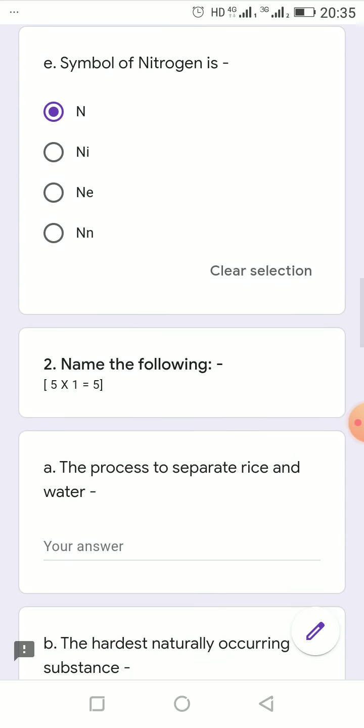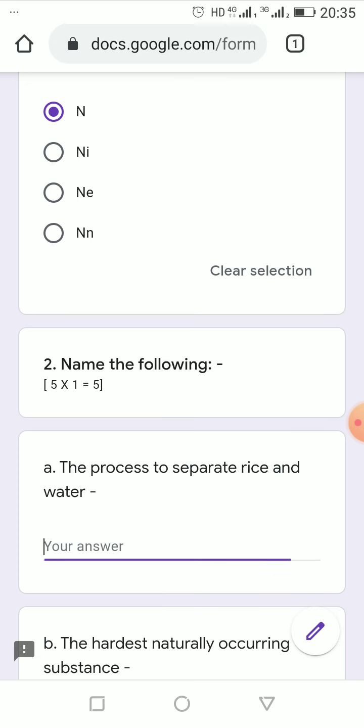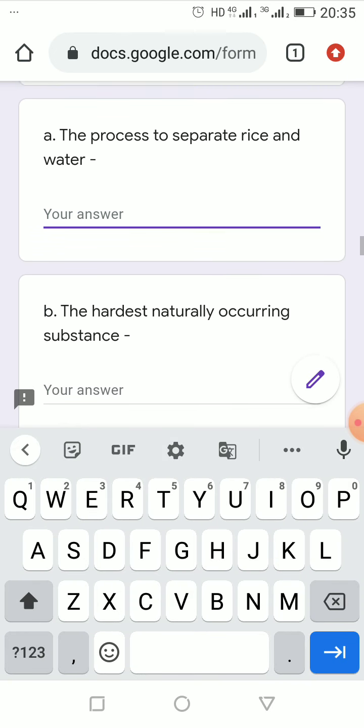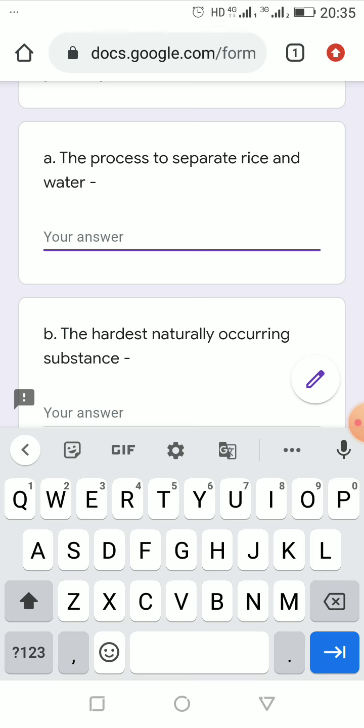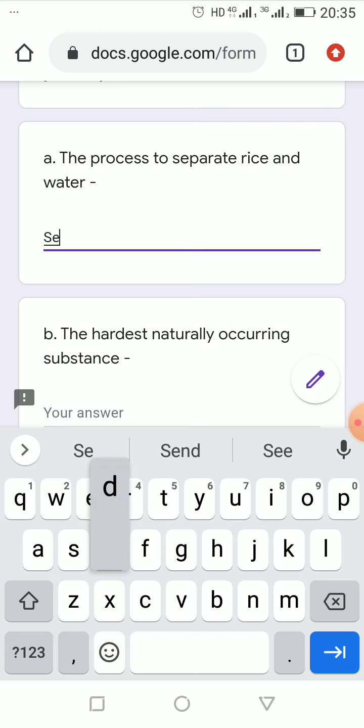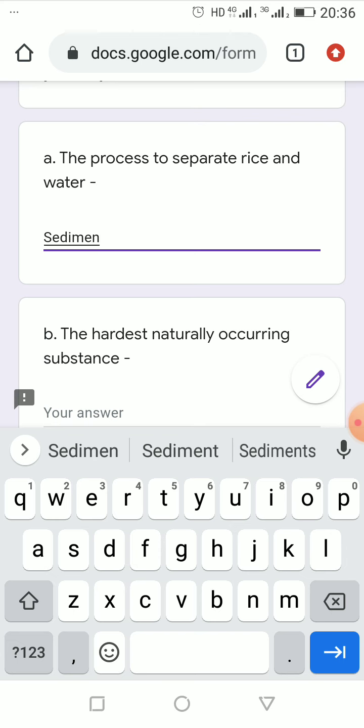Okay, now see, question number 2, name the following. The process to separate rice and water. About this we have discussed a lot in the live class. The process to separate rice and water, this will be sedimentation. Decantation also you can write, or sedimentation, decantation, both you can write, or only sedimentation also will be okay.